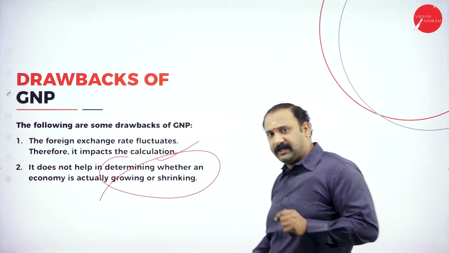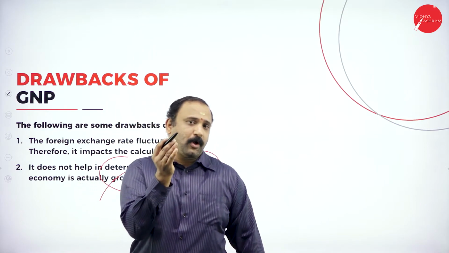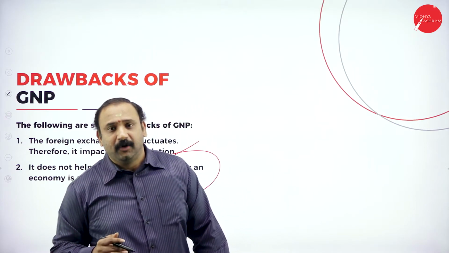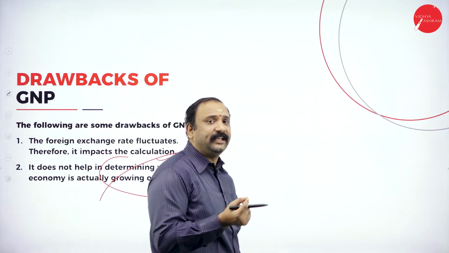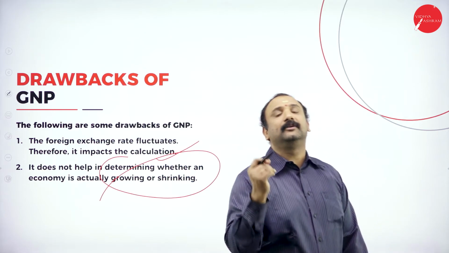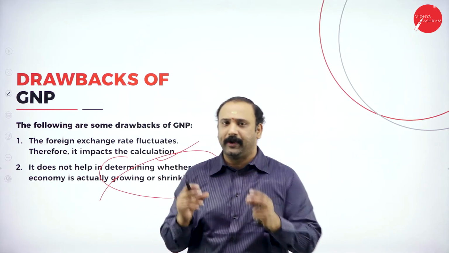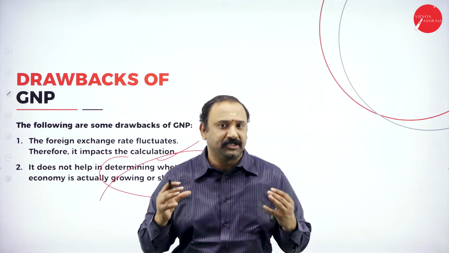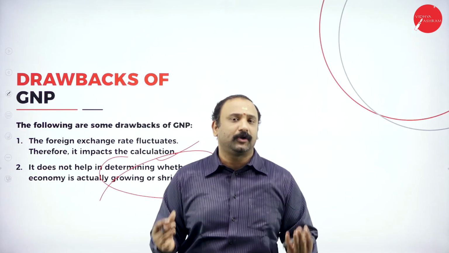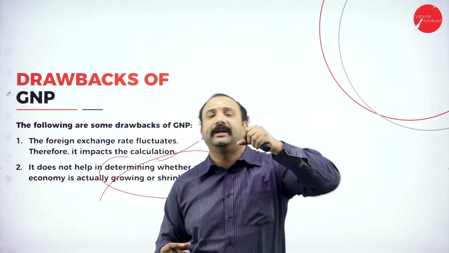Now, this is very, very important for all of us to know. GNP would probably give you a stand where it says what is the income earning capacity per person in a country. But will GNP exactly tell you to what extent the country is growing? We do not know whether the economy is growing or shrinking, because GNP will not be able to answer it accurately.